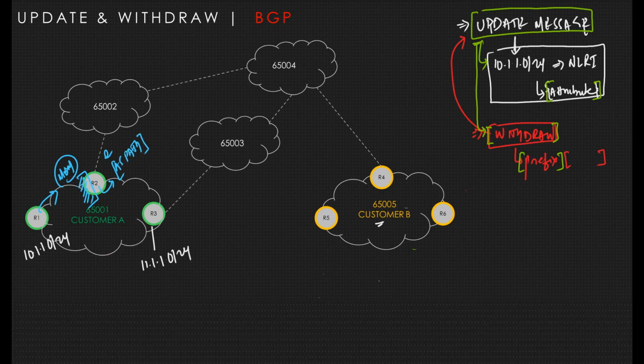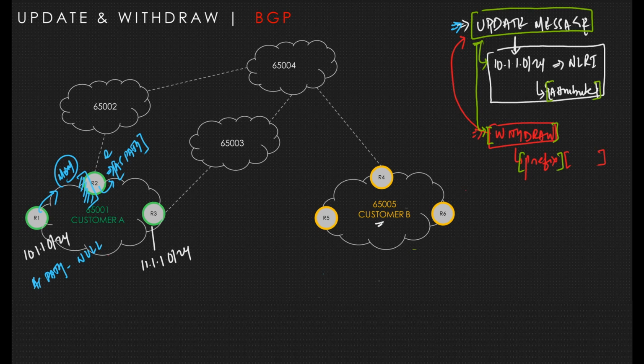When R1 advertises to R2, they are iBGP neighbors within the autonomous system, so the AS path in this update message for this NLRI will be null. When R2 advertises that to 65002, R2 will add it. So the update message is not end-to-end; it is regenerated at every hop, and the required path attributes will be added or removed.